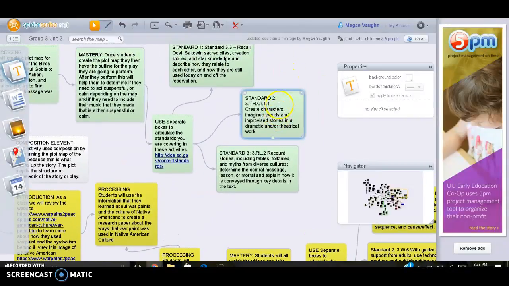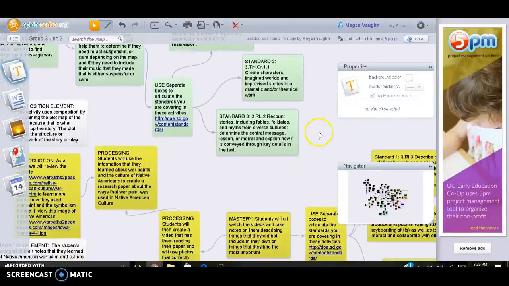Then this standard is a theater standard, and it says create characters, imagined worlds, and improvised stories in a dramatic and or theatrical work. And lastly, we have a reading literature standard. It says recount stories including fables, folktales, and myths from diverse cultures. Determine the central message, lesson, or moral, and explain how it's conveyed through key details in text.